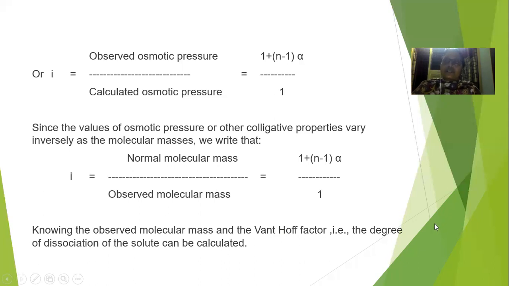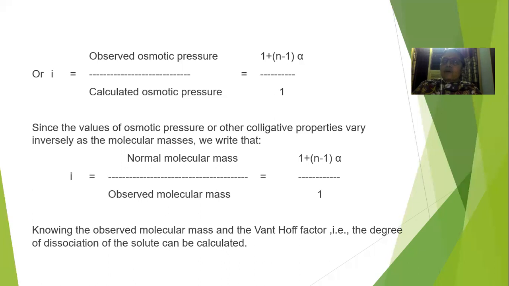In that, we discussed different types of colligative properties along with Raoult's law. How can we determine the molecular mass of a solute using all 4 different types of colligative properties? That is lowering of vapor pressure, elevation in boiling point, depression in freezing point, and osmotic pressure. Along with that, we also discussed in the previous videos the different gas laws, and how we can find the relation between osmotic pressure and the temperature and concentration. That also we discussed.